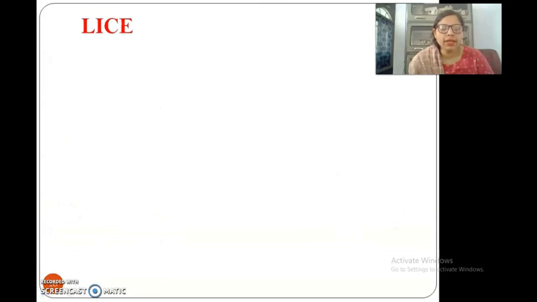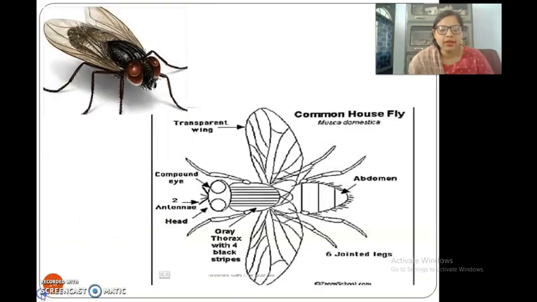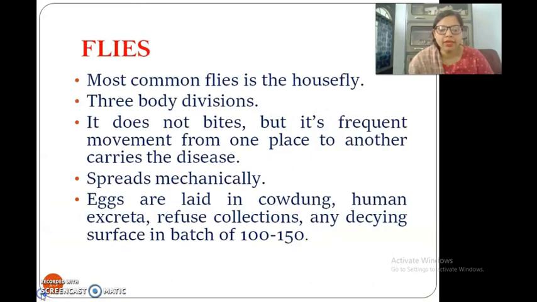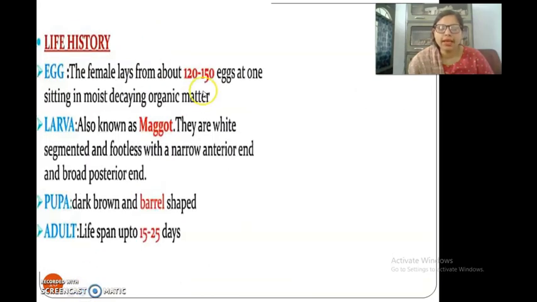They actually grow in decaying human excreta, cow dung, moist environments, refuse collections, and any decaying surfaces. They lay 100 to 120 to 150 eggs at once, sitting in moist decaying organic matter.